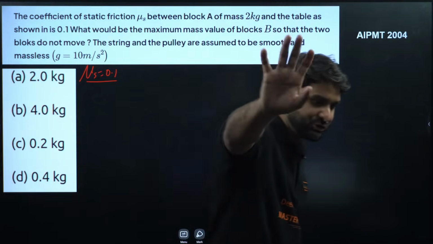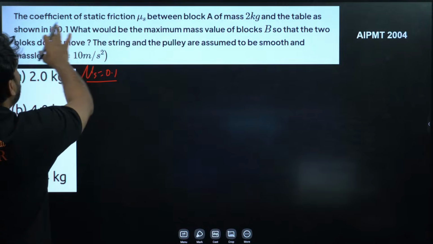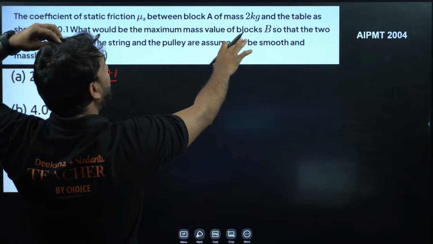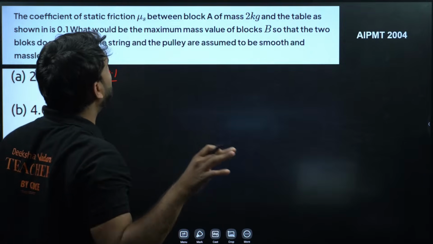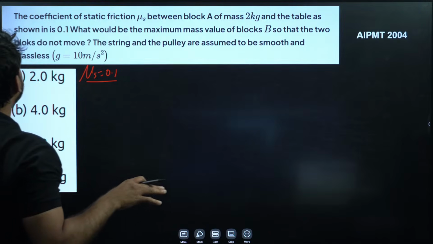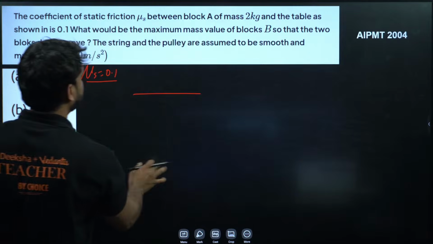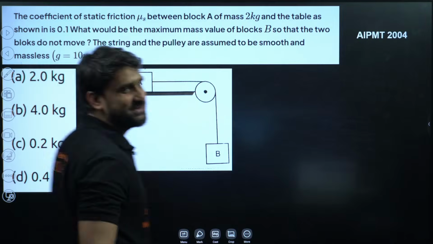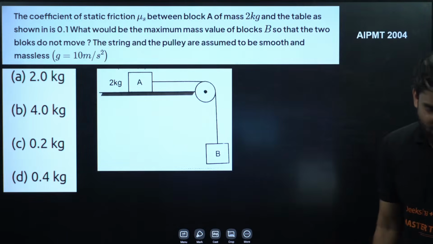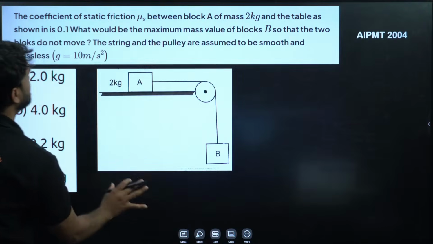Hi Arshia, very good. Okay, look at the question. Let's draw the situation. A coefficient of static friction between the block A and the table. What would be the maximum mass value of block B so that the two blocks do not move? So basically, there is a block. Here I have applied animation. So this is the situation here. Option C, Lekhna is giving option C. So this is the situation here.